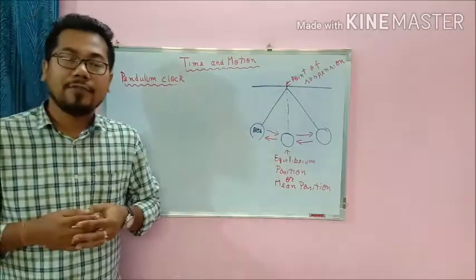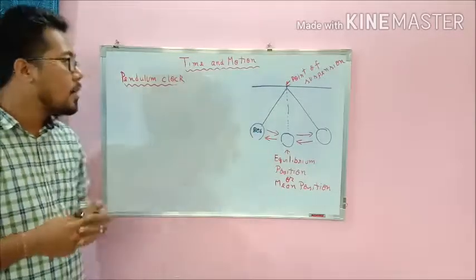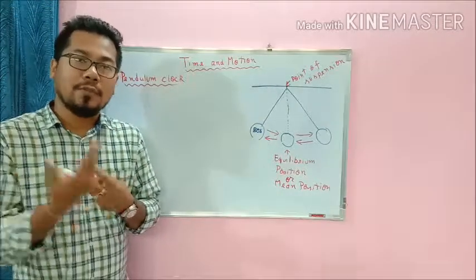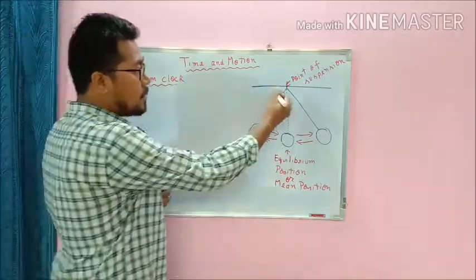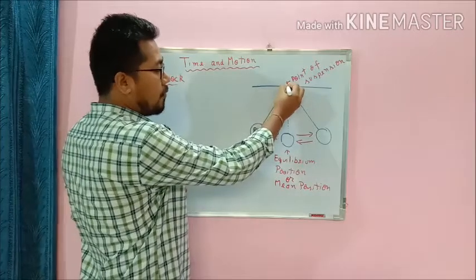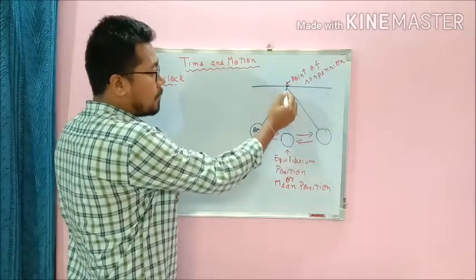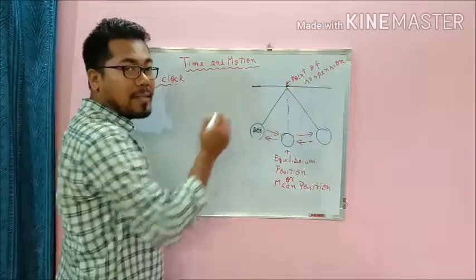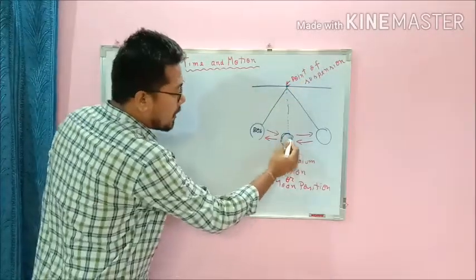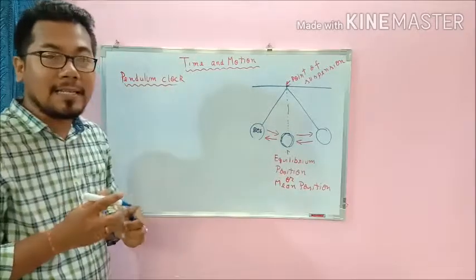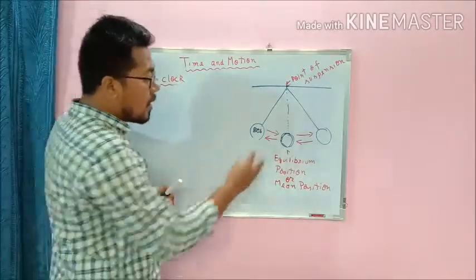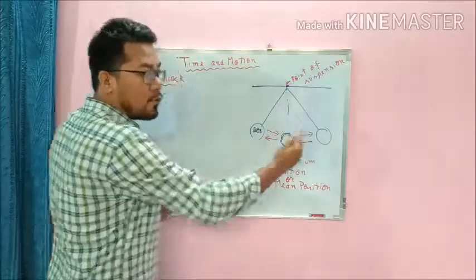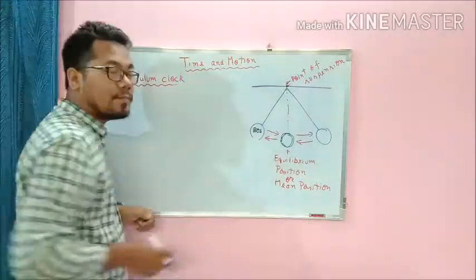The next device that we are going to learn is the pendulum clock. You might have seen the pendulum clock where the bob swings to and fro. Suppose this is the point from where the bob hangs. The point from where the bob hangs is known as the point of suspension. This bob is a round metallic plate. This bob moves right and left continuously without a break.